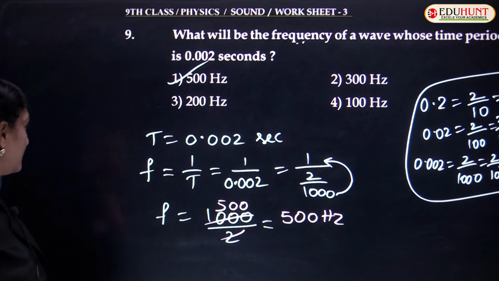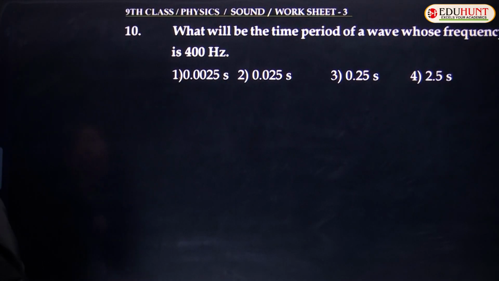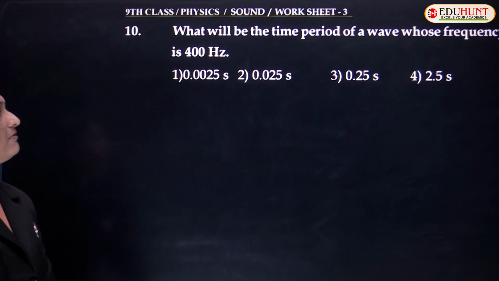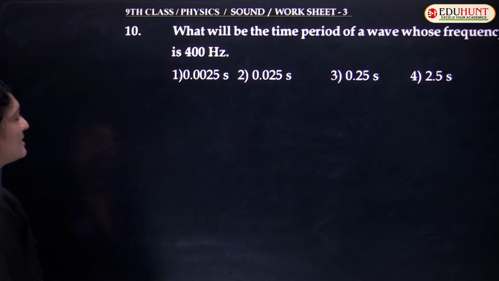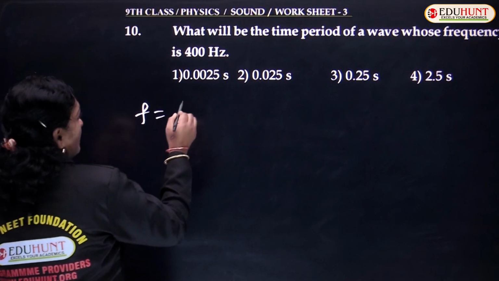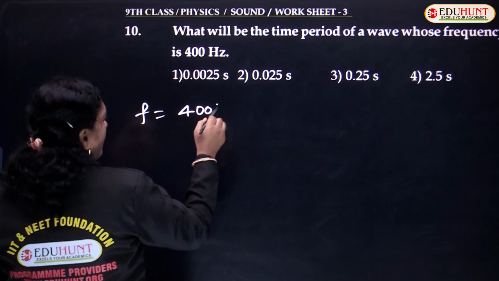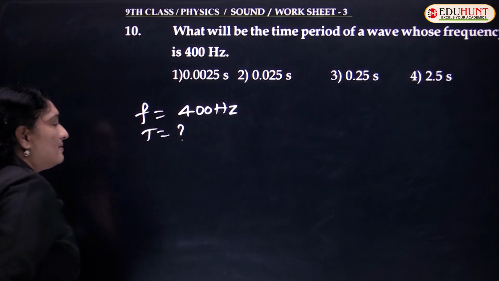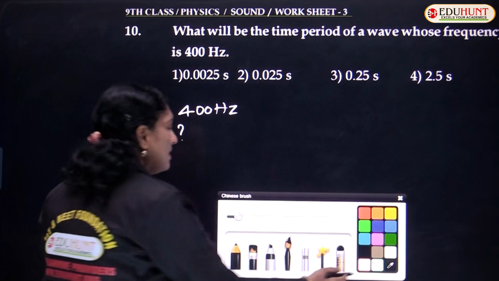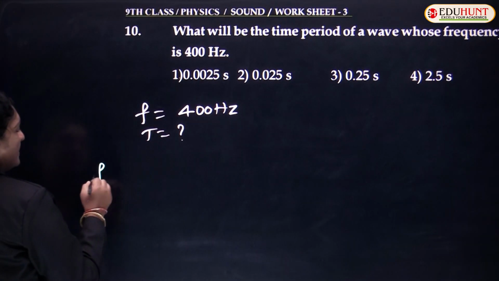So let us also look at the next one. 10th question: what will be the time period of a wave whose frequency is 400 hertz? What is given? Frequency is given as 400 hertz, and you are asked to find the time period. So we need the relation between frequency and time period.